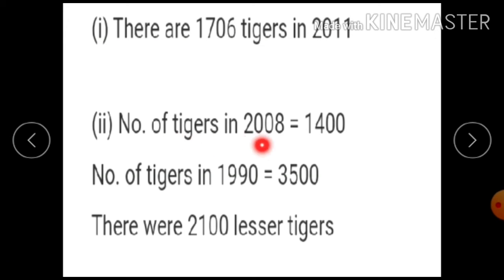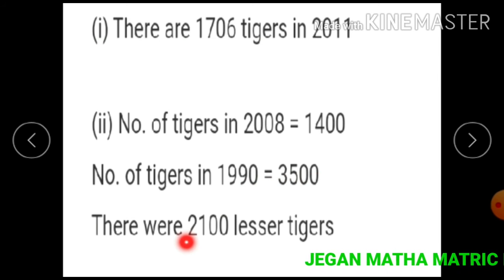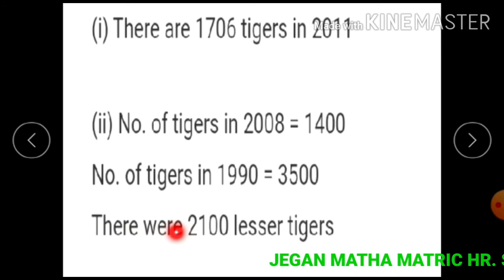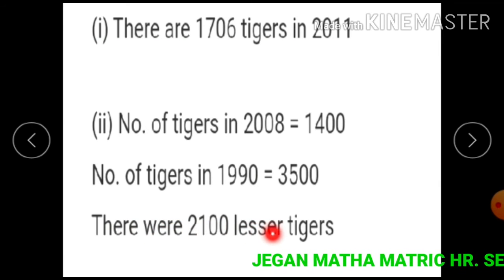Number of tigers in 2008 equals 1400. Number of tigers in 1990 equals 3500. So the difference between 3500 and 1400 equals 3500 minus 1400, we get 2100. So there were 2100 fewer tigers.